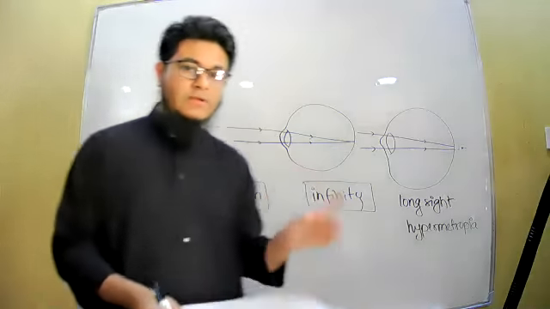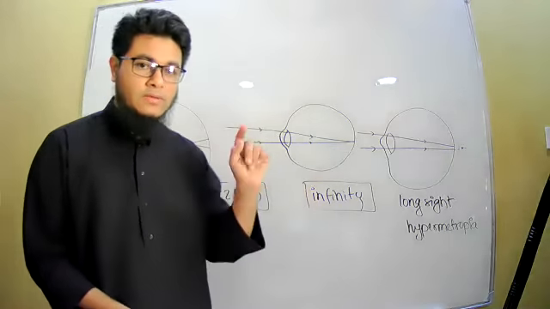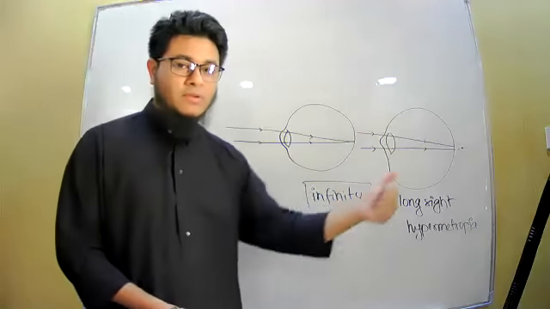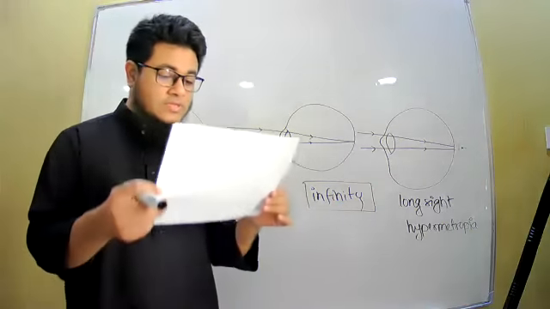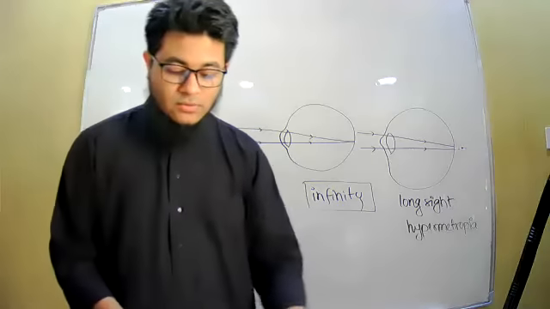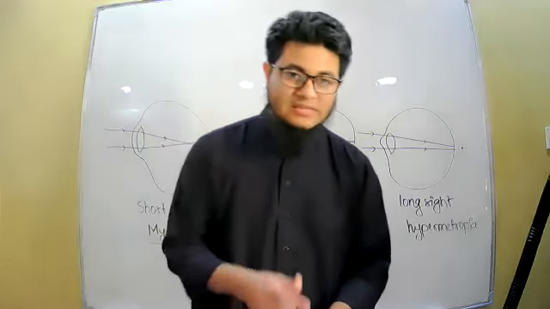Okay, so myopia is the problem. If you have this problem, you cannot see the distant object. And hypermetropia, if you have this problem, you cannot see the near object. Okay, so these are the two types of defect. Inshallah, we will study in details in the next class.